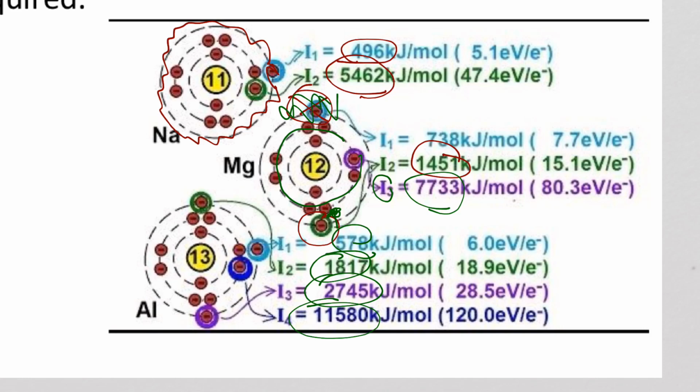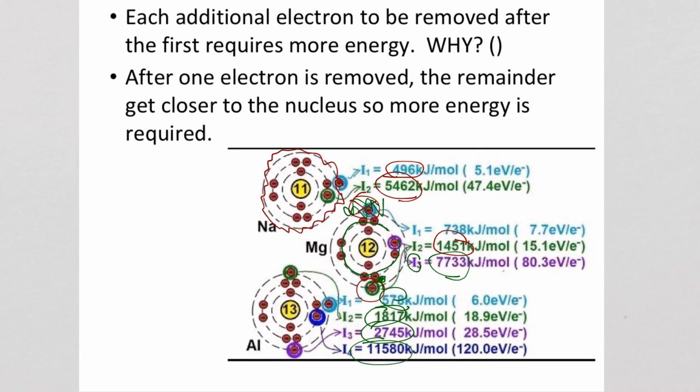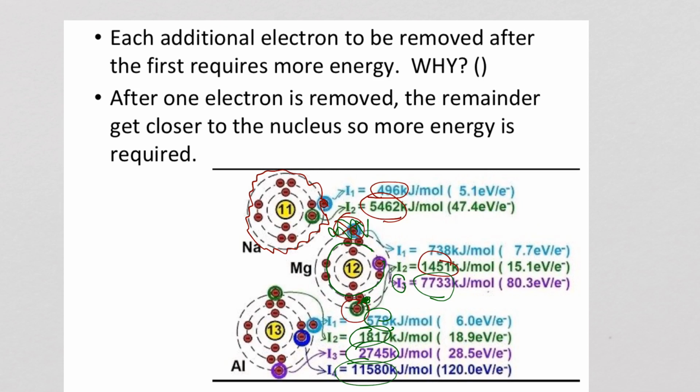All the electrons want to repel each other, so if you get rid of things repelling, then the size of the shell will shrink. The ionic size will get closer, or I should say smaller, as an ion, and that as an ion being smaller, it will go ahead and get closer to the nucleus, which increases attractive force. So after 1 electron is removed, the remainder get closer because there's less repelling, so more energy is required.